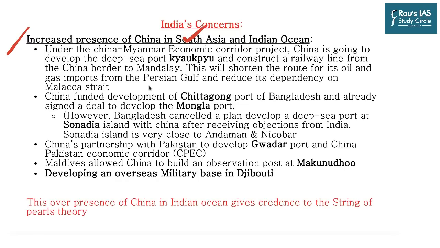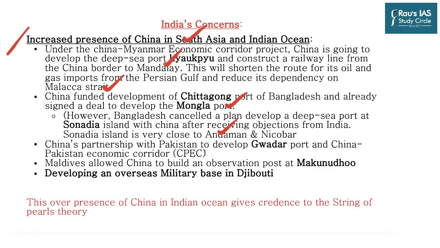Now let's have a look at all the Chinese presence in our surroundings. Under the China-Myanmar Economic Corridor project, China is going to develop the deep sea port Kyaukphyu and construct a railway line from China's border to Mandalay. This will shorten the route for its oil and gas imports from the Persian Gulf and reduce its dependency on the Malacca Strait. Then China funded development of Chittagong port of Bangladesh and has already signed a deal to develop Mongla port. However, Bangladesh cancelled a plan to develop a deep sea port at Sonadia Island with China after receiving objections from India. This island is very close to Andaman and Nicobar.